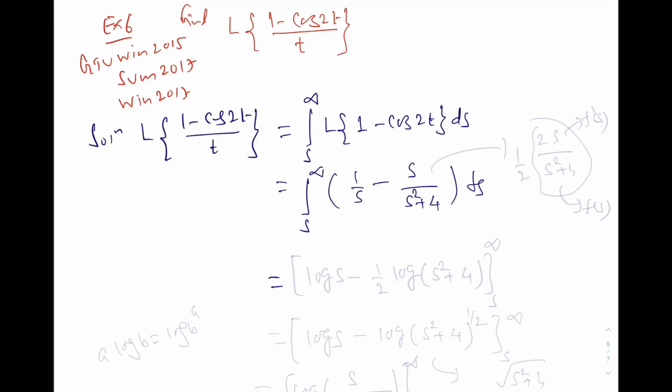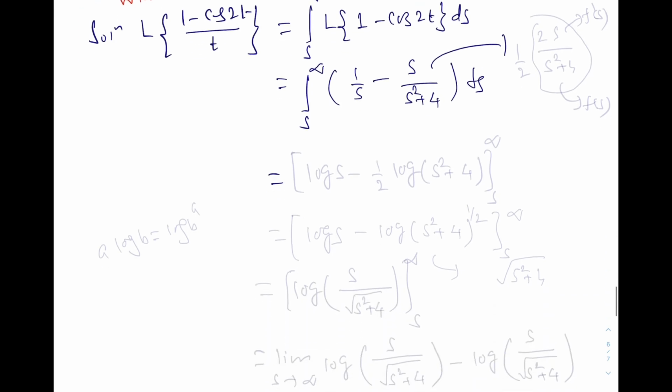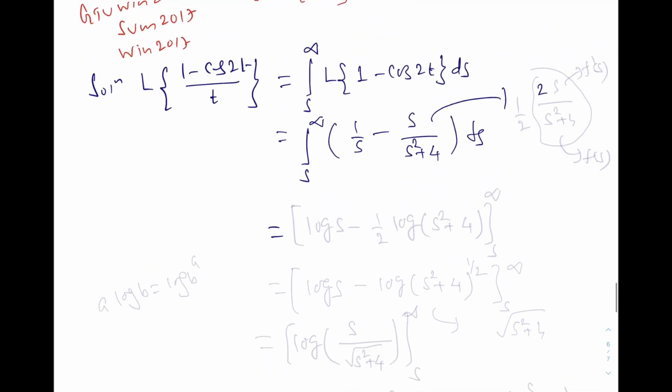Now in the same way we can easily integrate this result. As in the previous example, we can divide by 2 and make it 2s upon s square plus 4 multiplied by 2, and this is nothing but f dash s upon f s kind of thing.